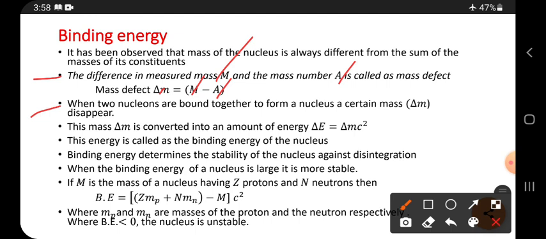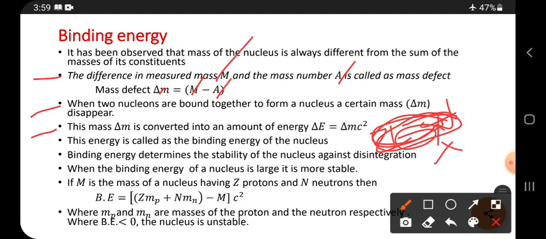Suppose there are two nucleons, one a proton and one a neutron. If we bring them nearer to each other, then they form a nucleus. While they are forming a nucleus, a small amount of mass will disappear, right? Next, this mass delta m is converted into an amount of energy.